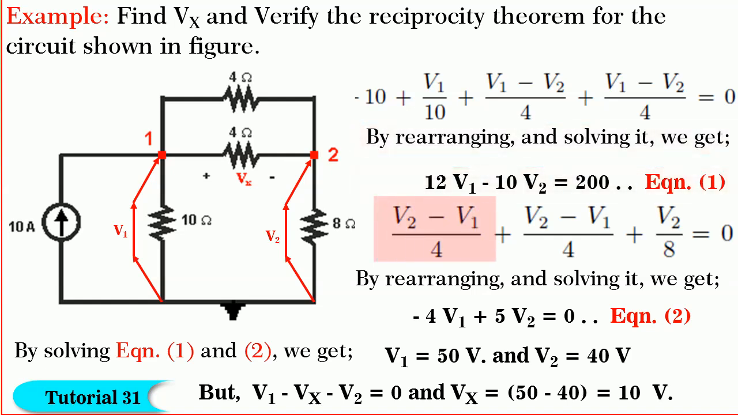Similarly, for node 2, we get (V2 minus V1) by 4 plus (V2 minus V1) by 4 plus V2 by 8 is equal to 0.